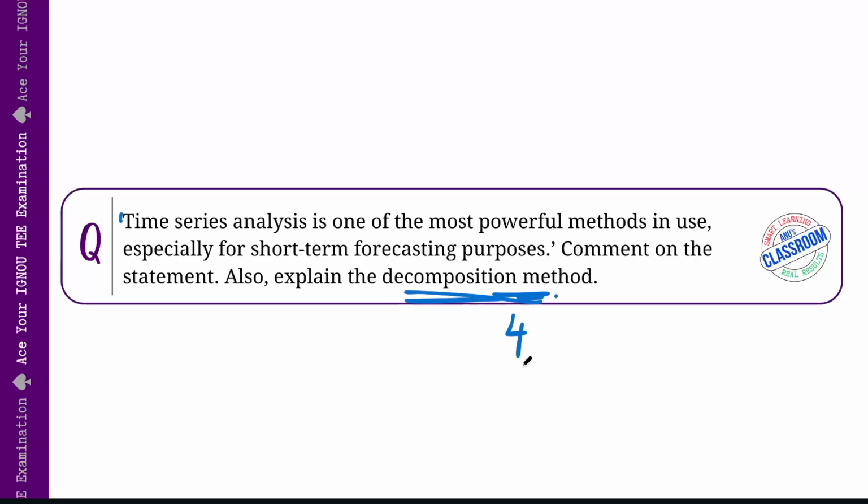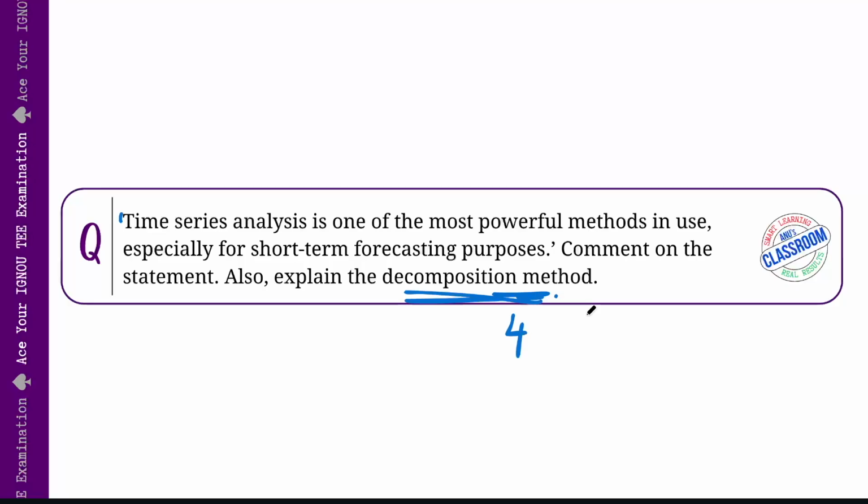First is the trend. Trend shows the long-term movement of a variable. It could either be upwards or downwards. For example, a company's annual revenue may steadily grow over the years, right? So that is the first component.